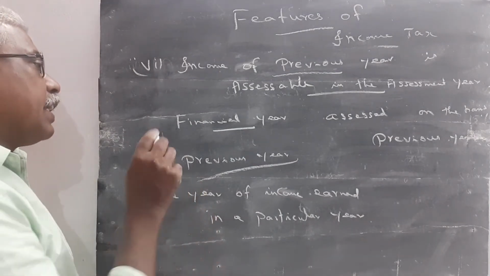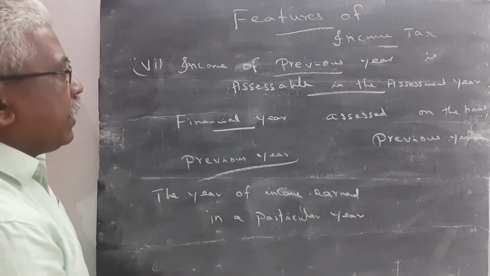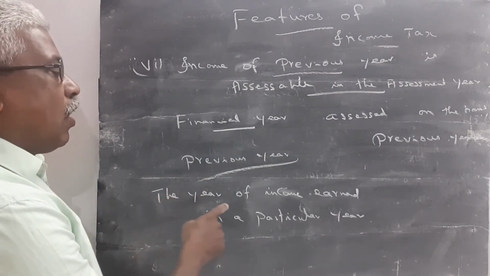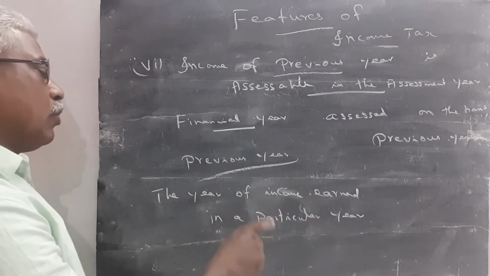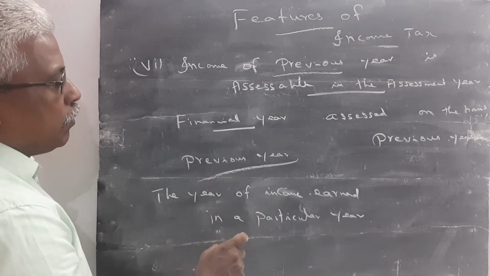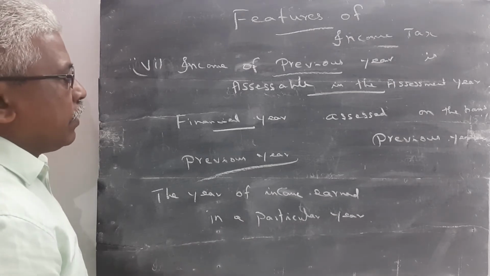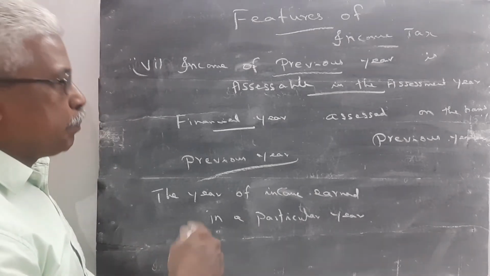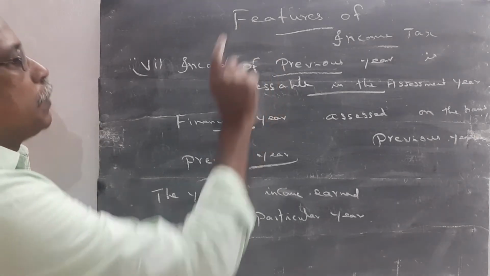The previous year income is paid in the assessment year. The previous year income tax is paid in the assessment year.